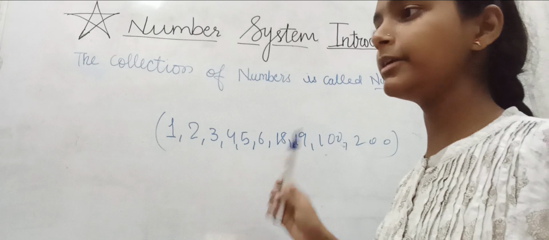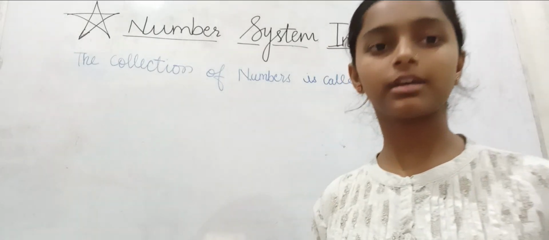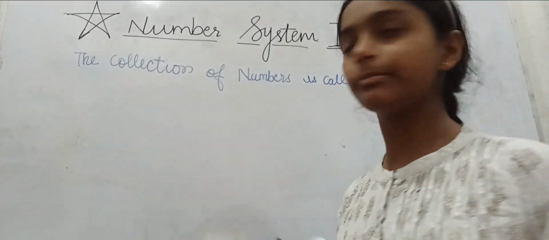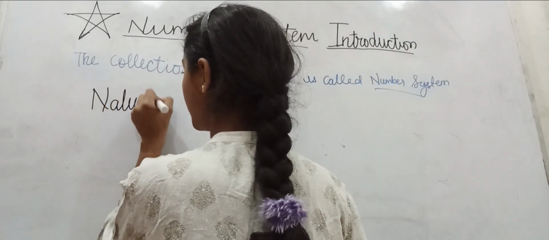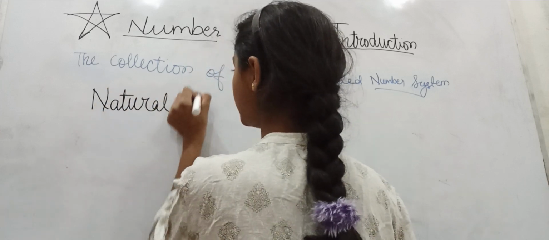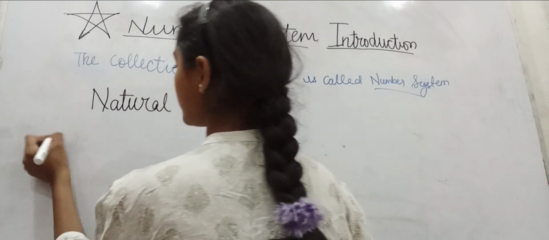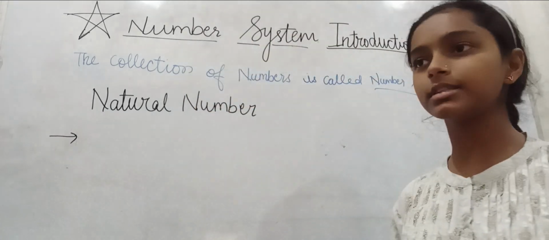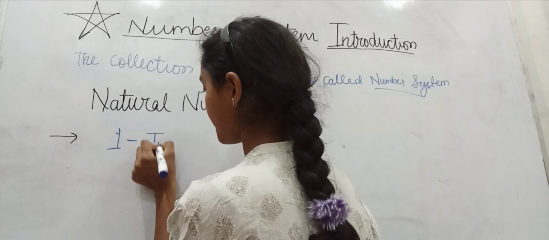Moving on, we'll be doing the types of numbers here. There are various types of numbers. The first type of number is natural number. So what is natural number? Natural numbers are the counting numbers from 1 to infinity.